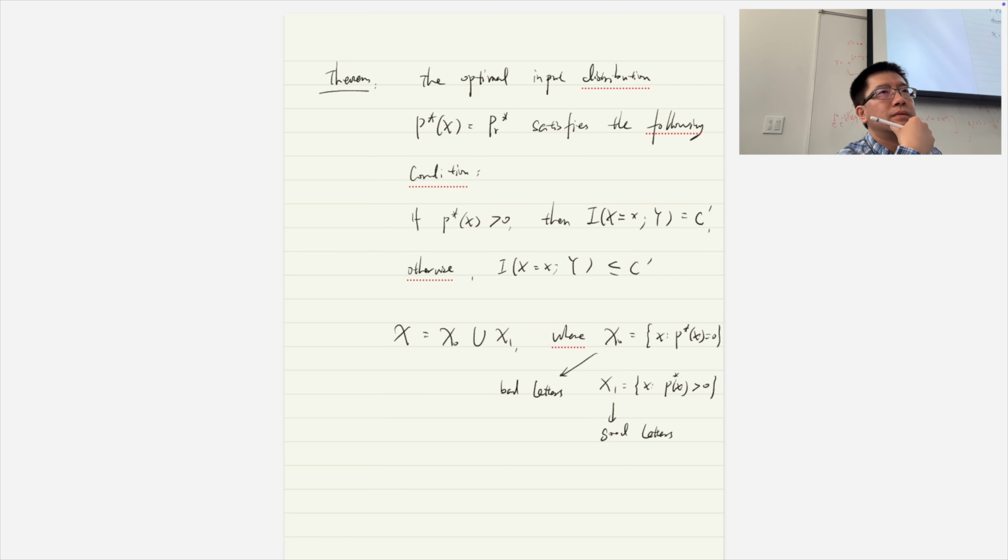That makes sense? From this theorem, it basically tells us that in practice we should only use good letters and should not use bad letters. For bad letters, the optimal distribution is px star equal to 0. It should not appear at all, and the mutual information for those is less than c prime. Okay, let's write it down.